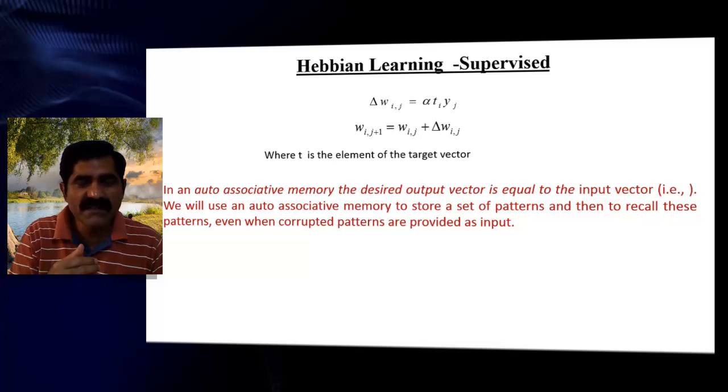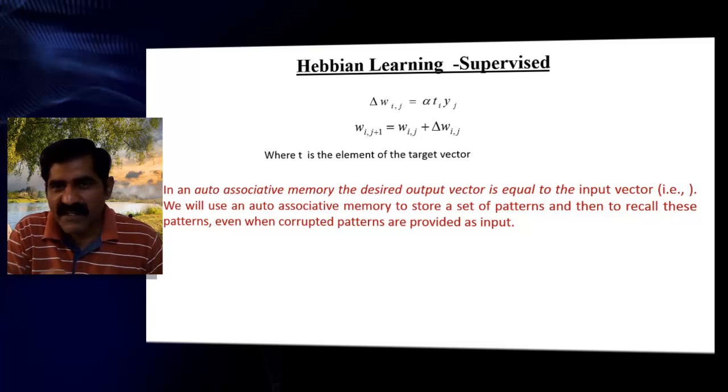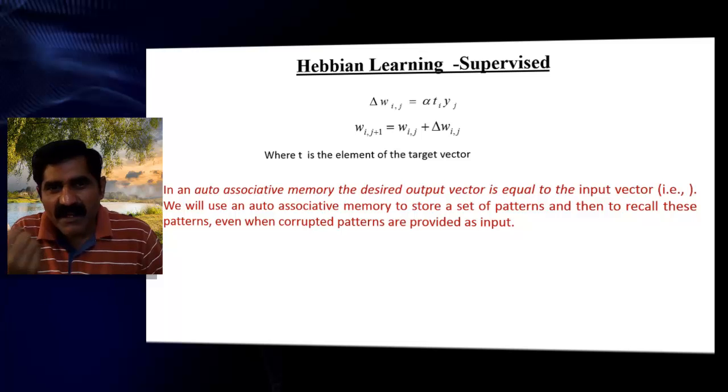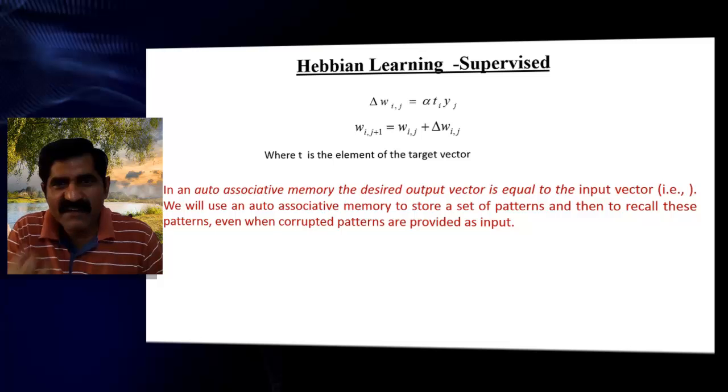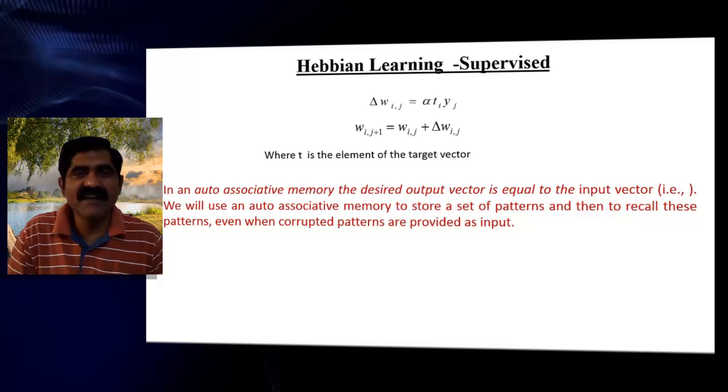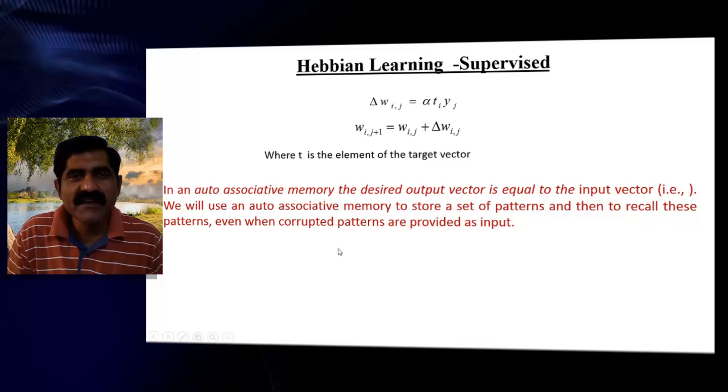If you come without shaving after one month, shall I recognize you or not? Yes, I can recognize you. That is what happens in associative memory. Even when corrupted patterns are provided as input, I can recall the actual pattern. That is the idea of Hebbian learning.